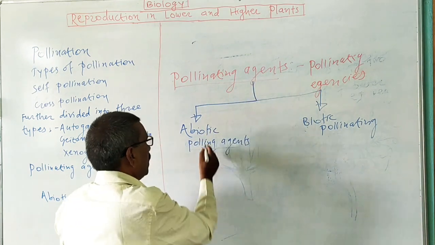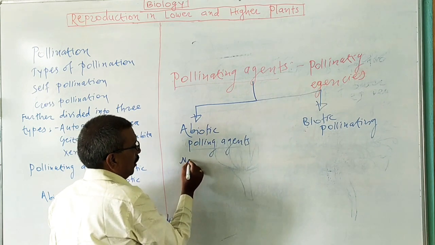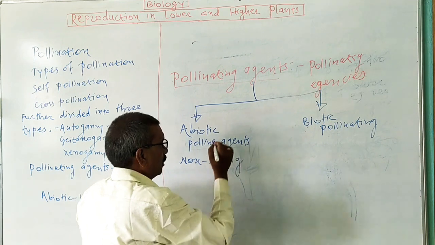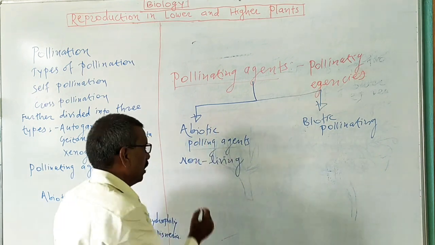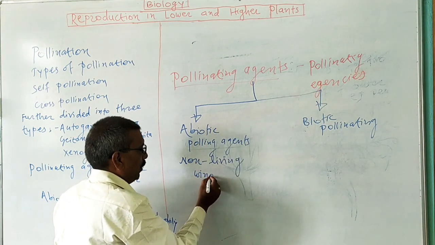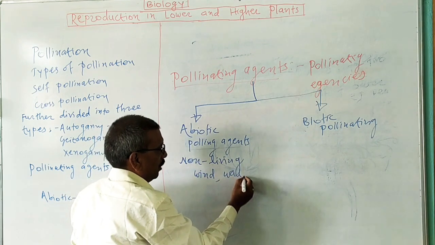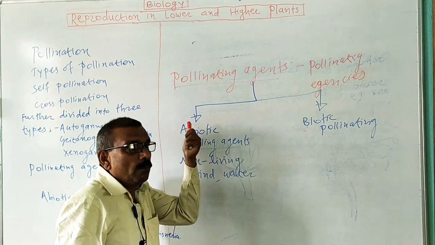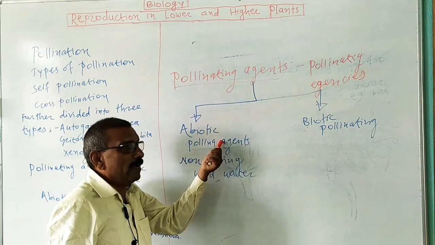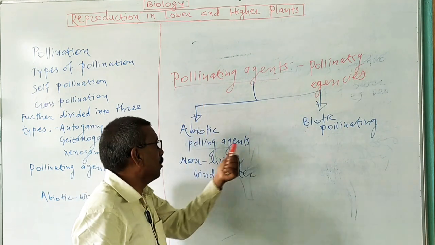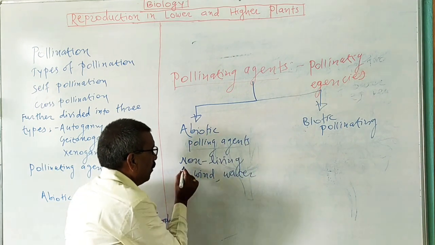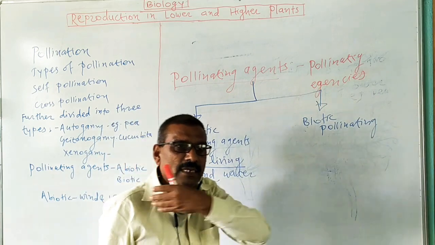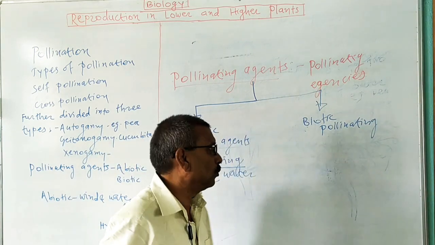Now, abiotic pollinating agents are the non-living ones. Do you know which are the non-living pollinating agents? The non-living pollinating agents are wind and water. So, what are the types of pollinating agents? Abiotic and biotic. Abiotic pollinating agents are non-living ones, for example wind and water, which carry out the necessary transfer of pollen grain from one plant body to another.